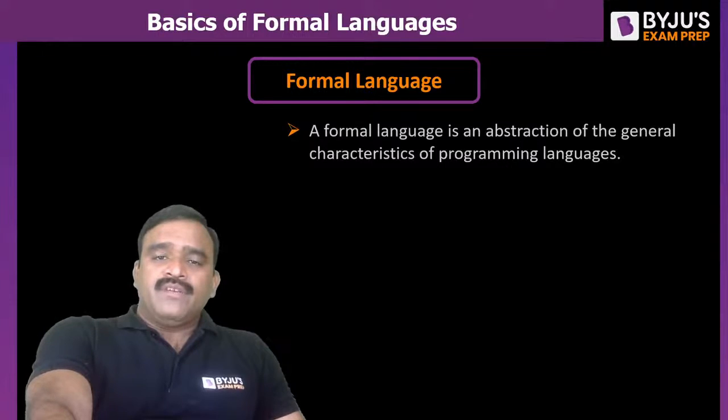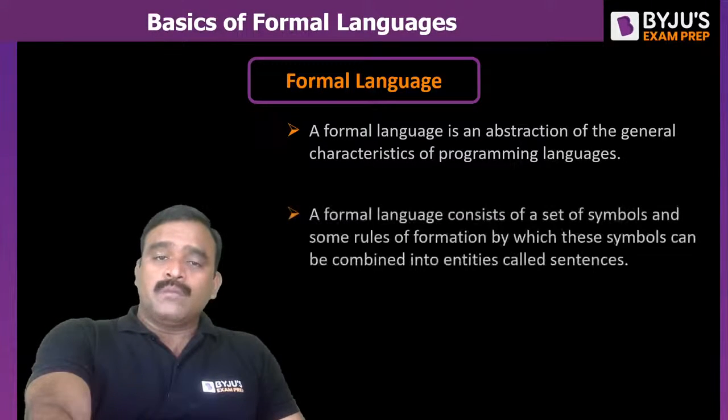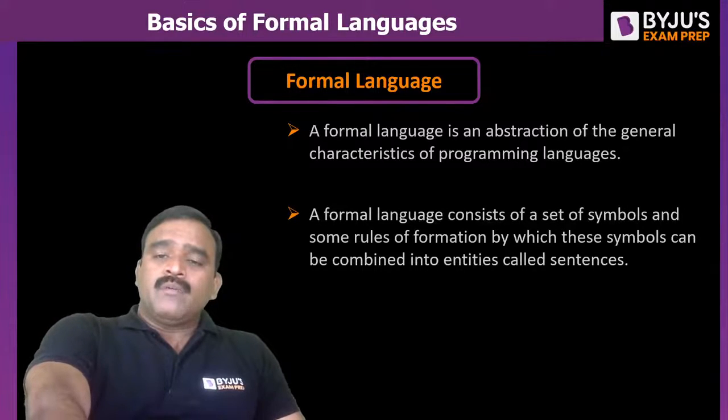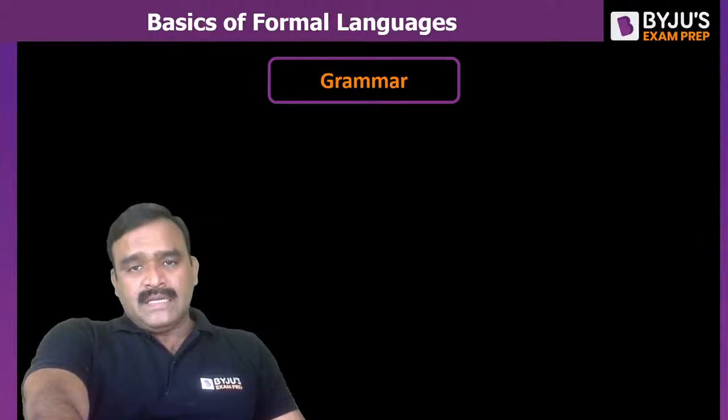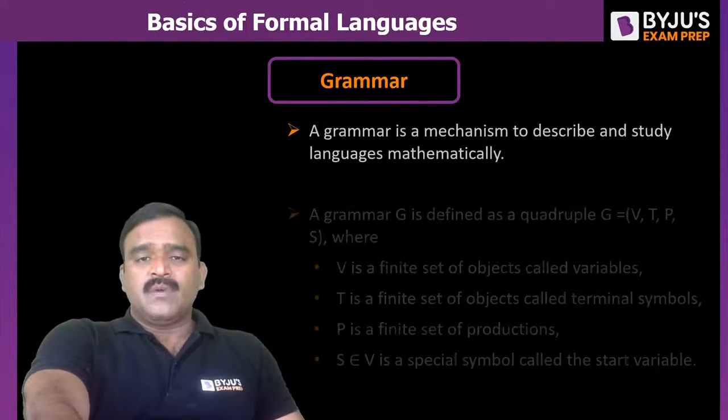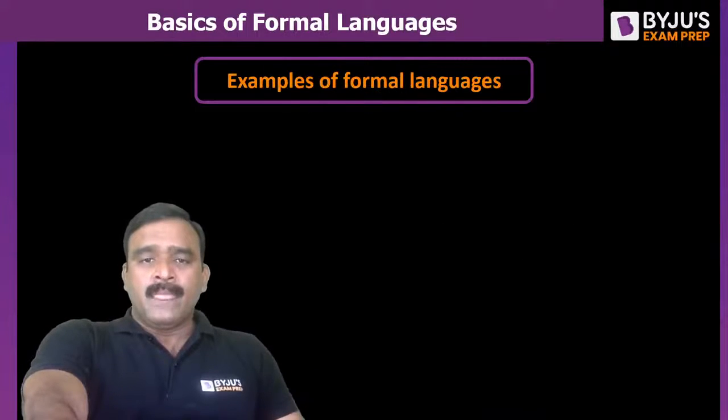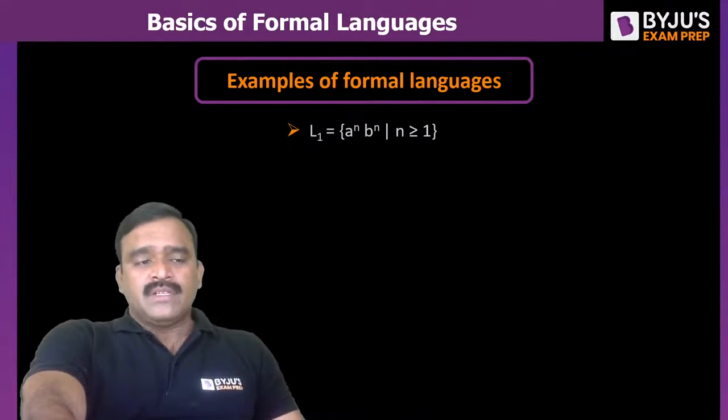Now coming to the formal language definition. A formal language is an abstraction of the general characteristics of programming languages, and we can combine entities of different strings to make sentences in the language. A formal language is the set of all sentences permitted by the grammar. Grammar is represented like this, as I have already told you. Now let's see examples of formal languages.